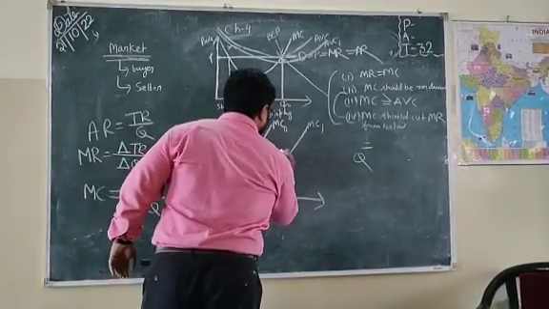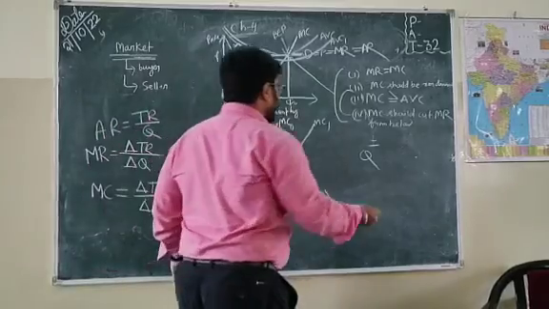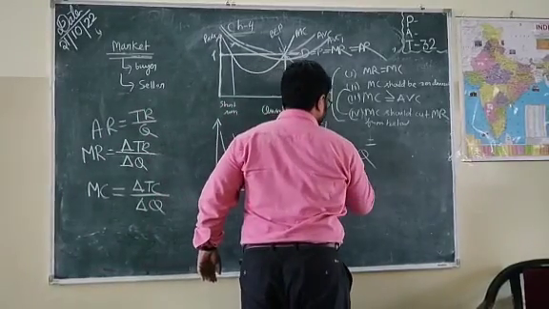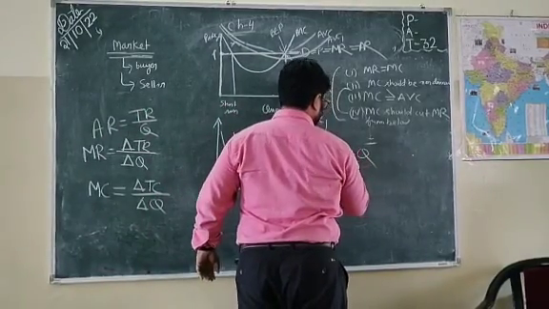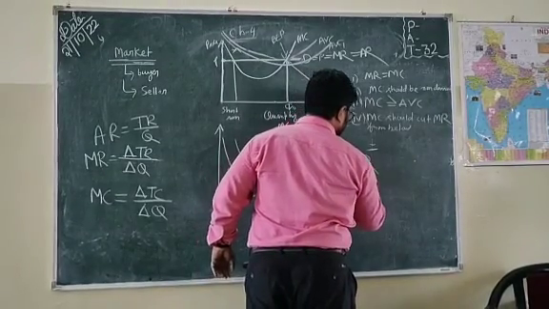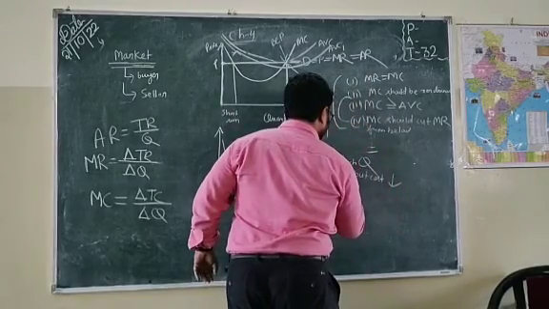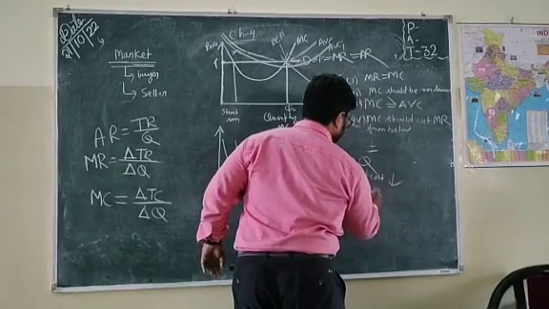A firm will move from MC0 to MC1 when it has better technology, when the input cost is low, and when the tax is low.